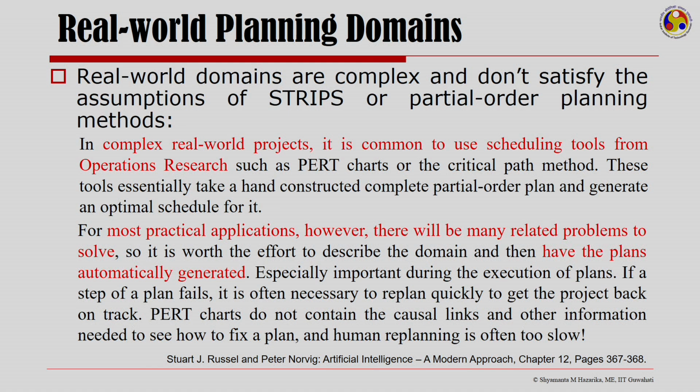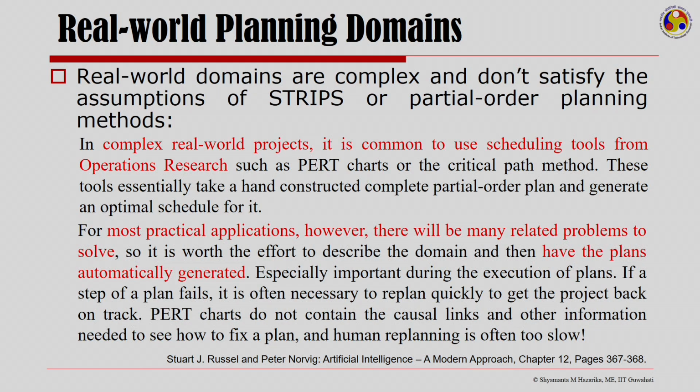Now, it is often necessary that if a plan fails, one can replan quickly to get the project back, and the traditional PERT charts do not contain the causal links and other information needed to see how to fix a plan, and therefore this idea of practical planning holds tremendous importance.